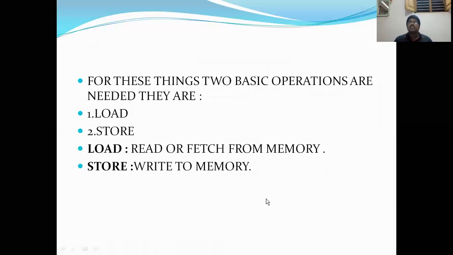For these things there are two important operations one should remember. One is the load operation and the other one is the store operation. What is meant by loading and what is meant by storing? I think I have discussed this previously, but once again I will give you a detailed introduction about this.